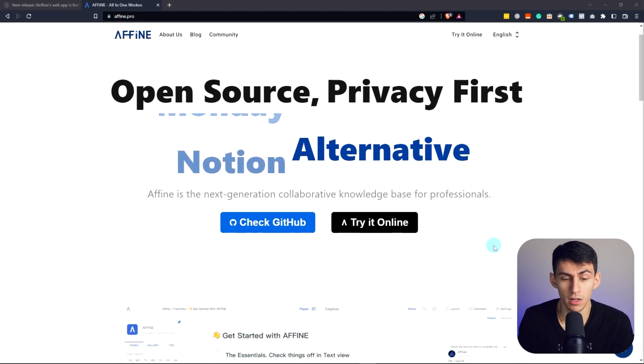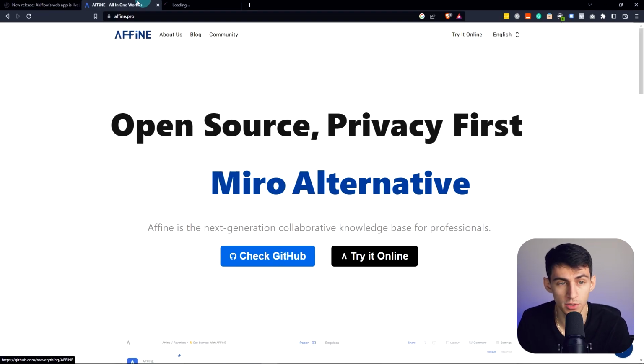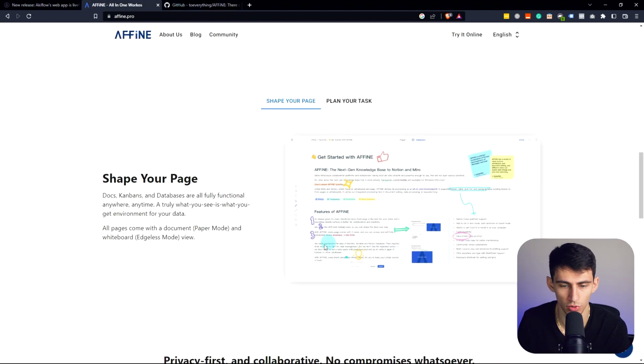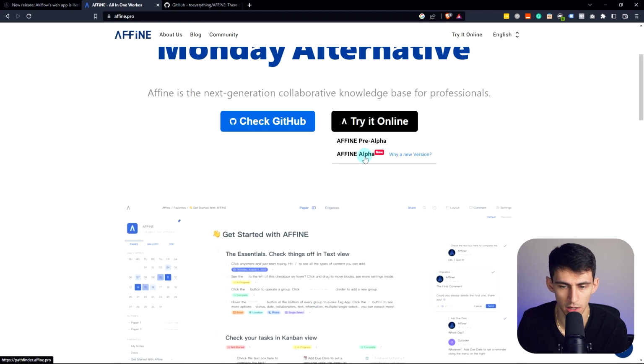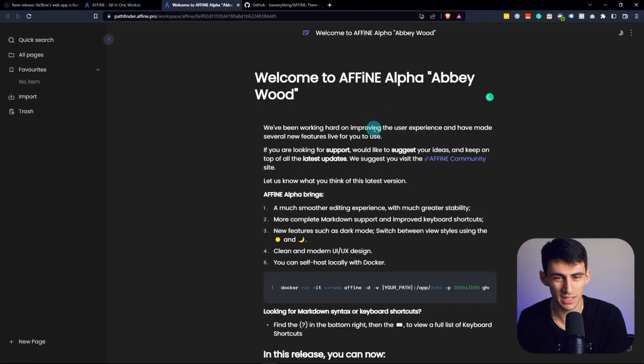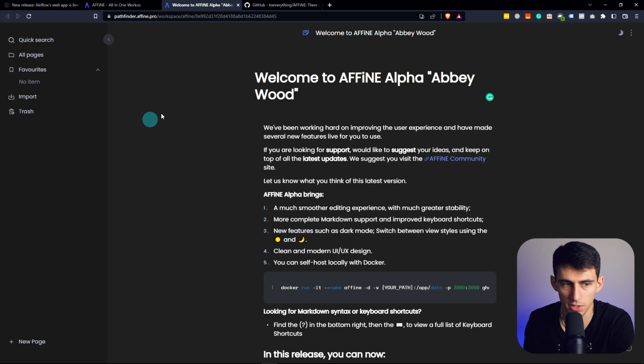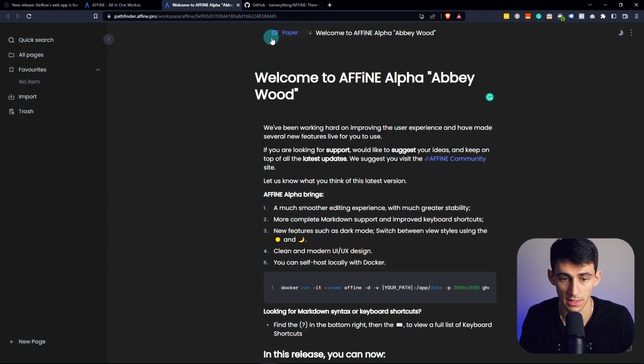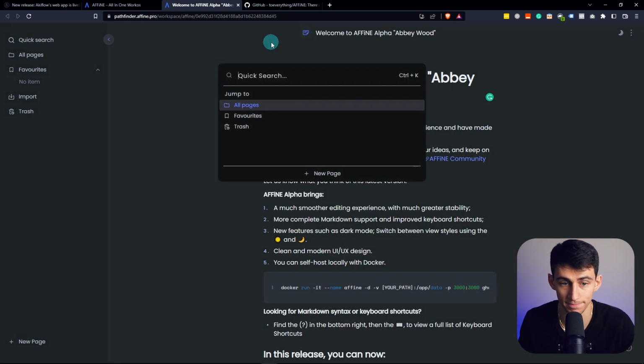But I looked it up and was like, oh, so we get a GitHub option where you can essentially install it, or you can try it out in an alpha phase right here. So you see, it does have a very similar look to Notion from a page perspective and even a sidebar perspective. So this quick search is kind of cool. And I will say it does have Control K functionality, even though it's very basic.